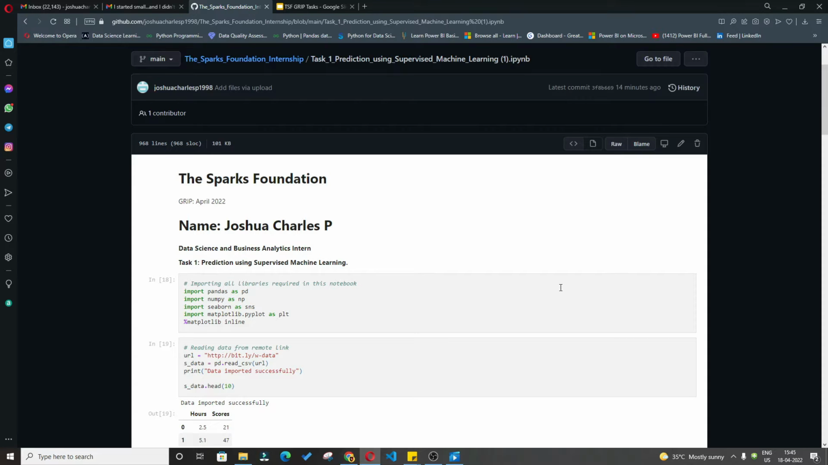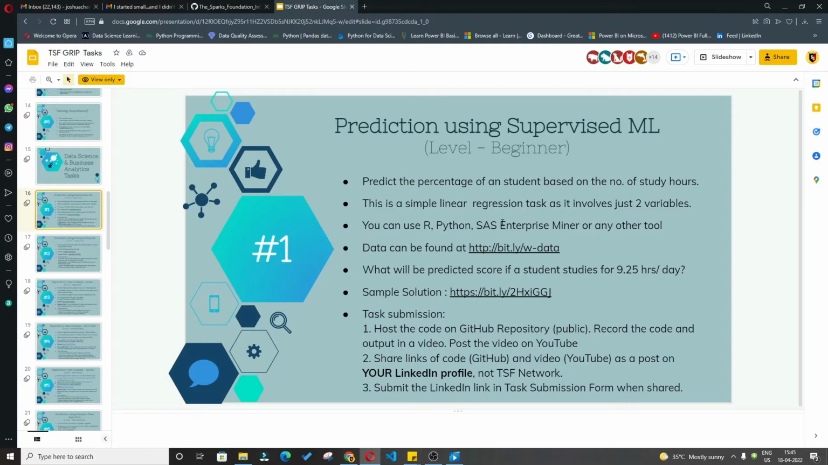I have done internship Task 1 from The Sparks Foundation. The task is prediction using supervised machine learning. Let me give a brief about it. We are going to use a supervised machine learning algorithm to predict the score of a student who studied for 9.25 hours. The data can be found at this link, and I have used the Google Colab online platform.